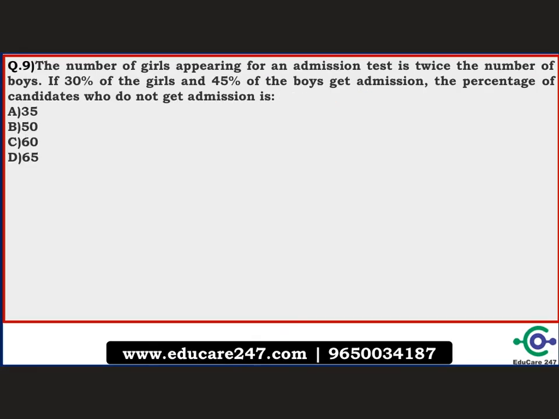The number of girls appearing for an admission test is twice the number of boys. If 30% of the girls and 45% of the boys are going to get the admission, the percentage of candidates who do not get the admission is. What you can take is the ratio as 2:1. We have been given that 30% of girls are admitted and 45% of boys are admitted. What you can usually do in an examination is take girls as 200 and boys as 100, and then solve by taking the percentage and then calculate the final percentage.